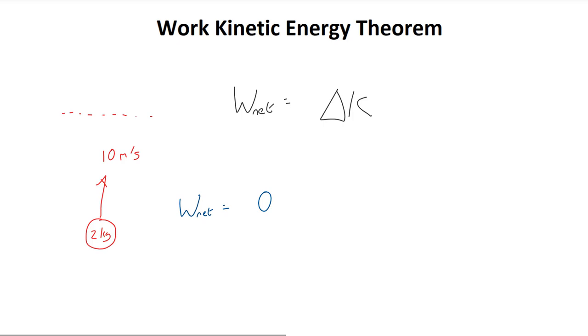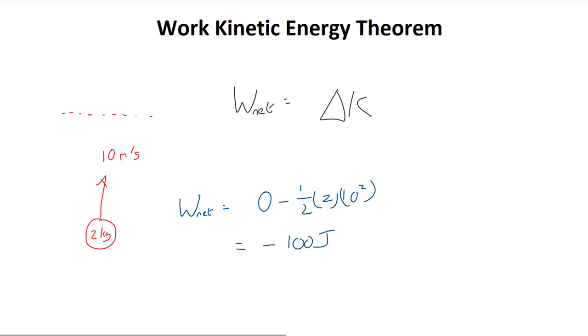At the maximum height, as we have seen many times before, the velocity is zero. The velocity has just gone from pointing in the upwards direction to pointing in the downwards direction. At that point in between, the velocity is zero. Therefore, our final kinetic energy is zero, and our initial kinetic energy is the half multiplied by the mass, which is 2 kilograms, multiplied by the velocity squared, which is 10 squared. Working this out, we get that the work done is minus 100 joules.